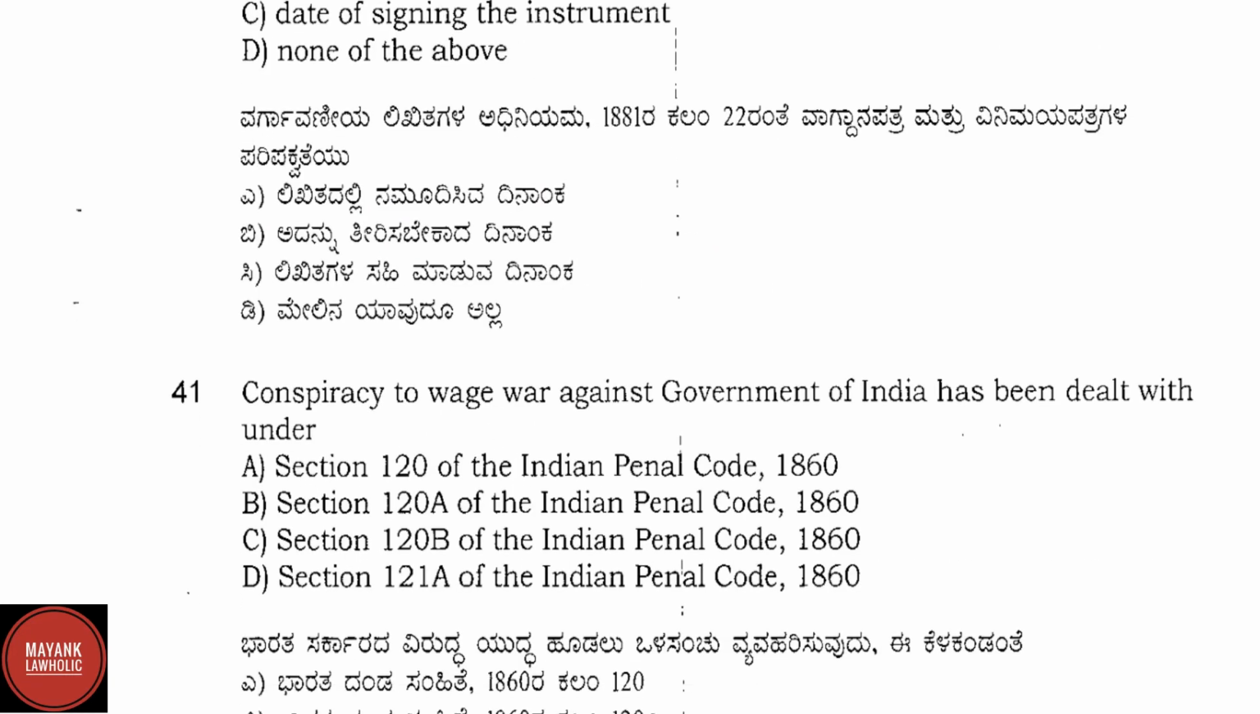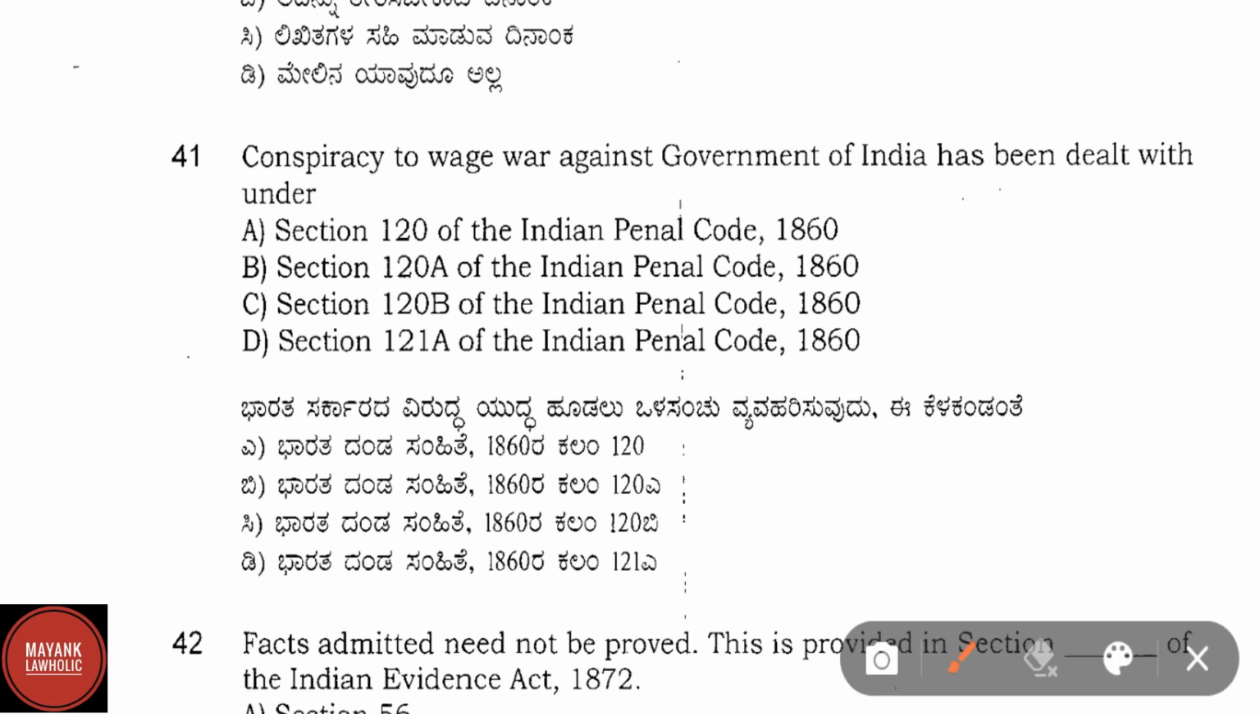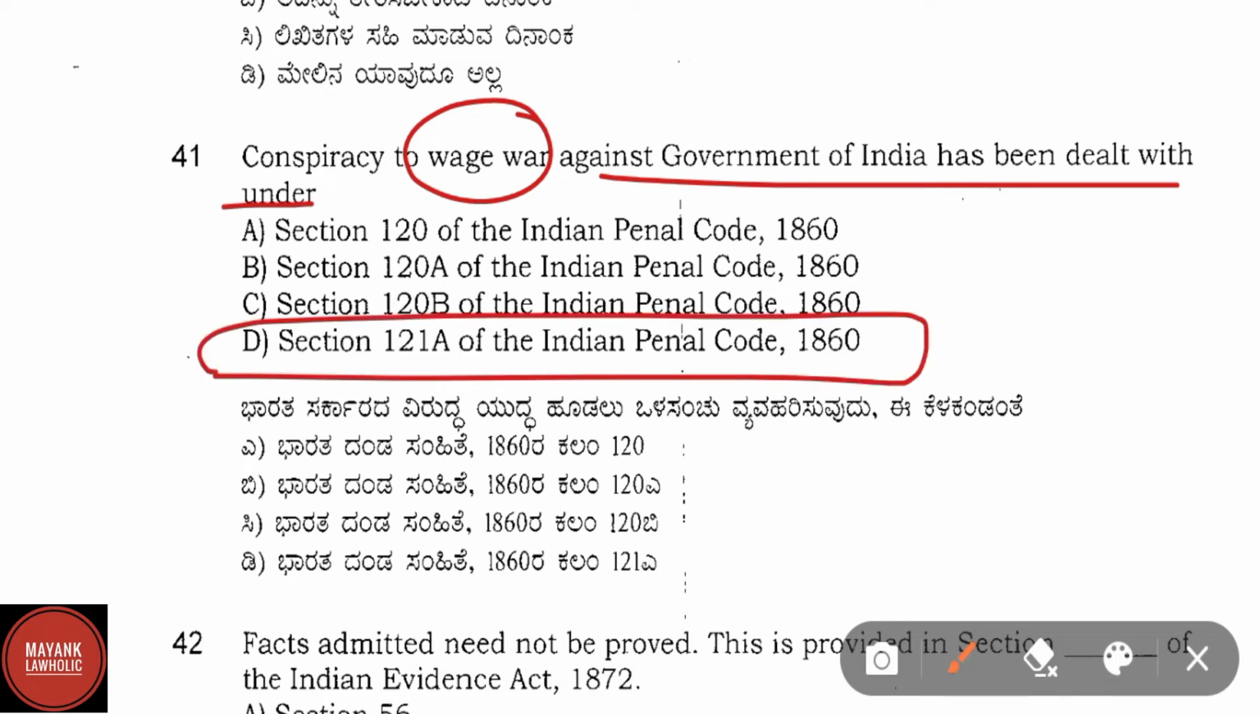Question number 41. Conspiracy to wage war against the government of India has been dealt with under. Here correct answer is option D, that is section 121A of the IPC.